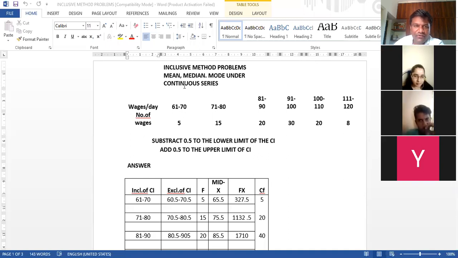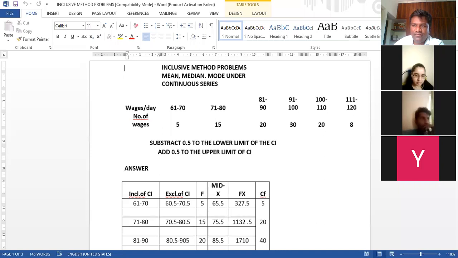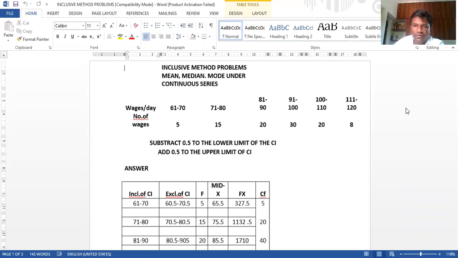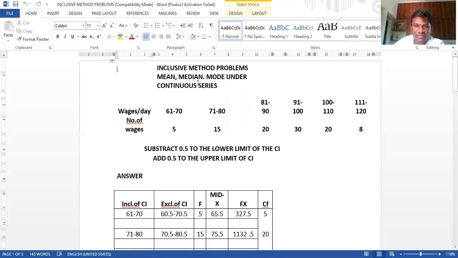Now, this is the inclusive method problems, mean, median, and mode. Dear students, you have to understand here. In the inclusive method problems, we have to find the mean, median, and mode under the continuous series.